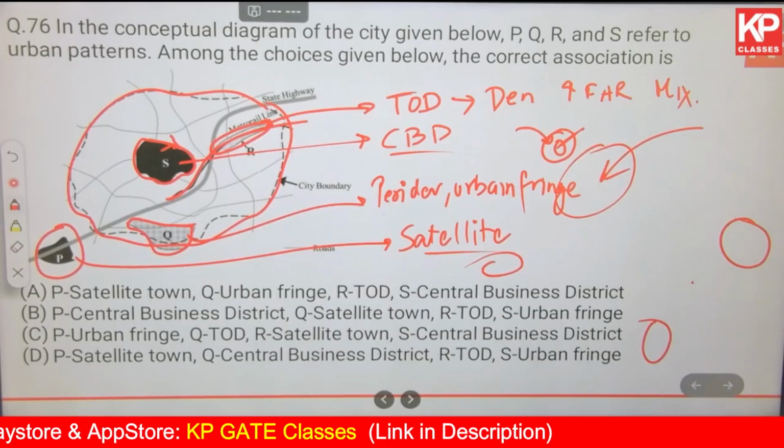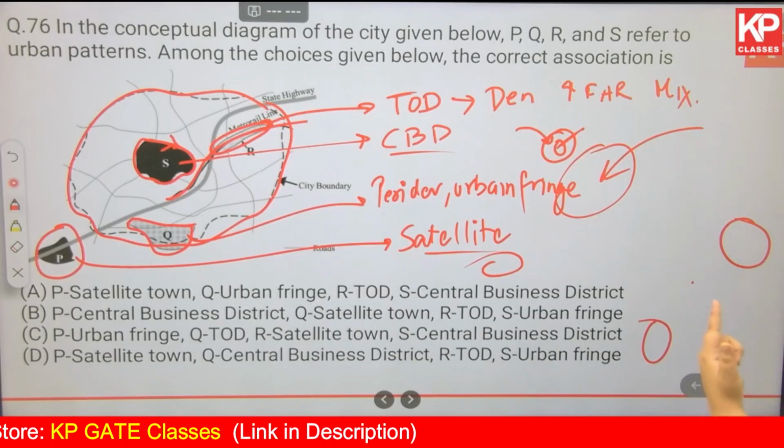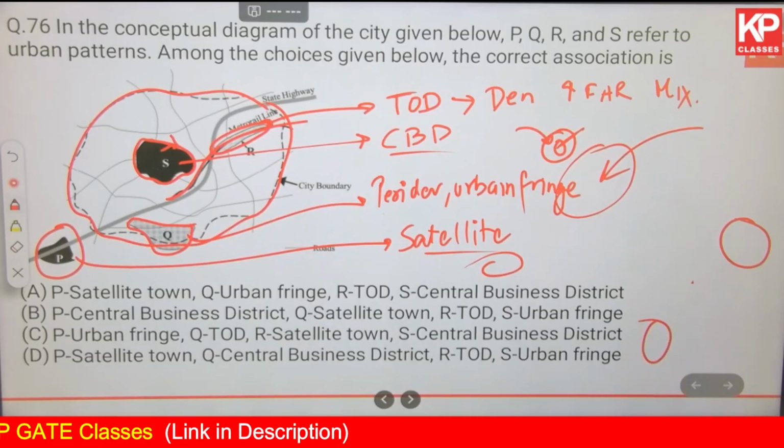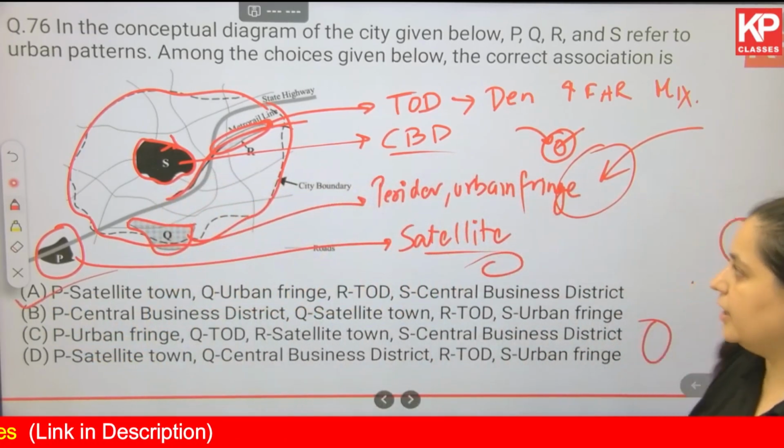P is satellite town, okay. Q is urban fringe, R is TOD, S is central business district. The first one itself is the correct answer. Okay, next.